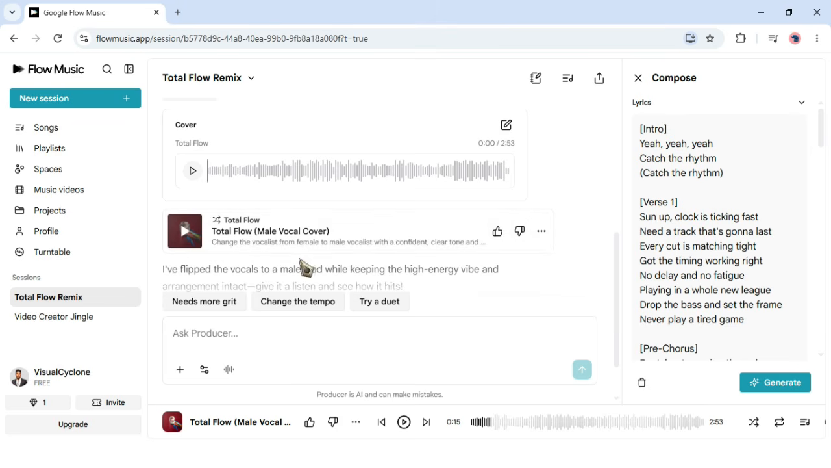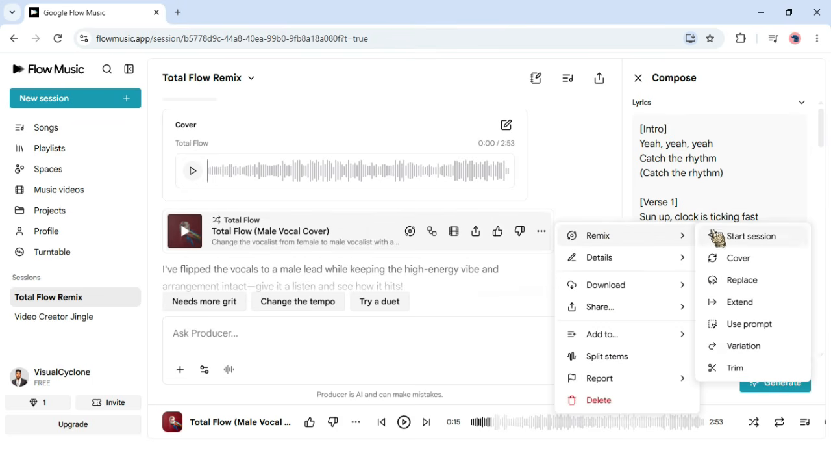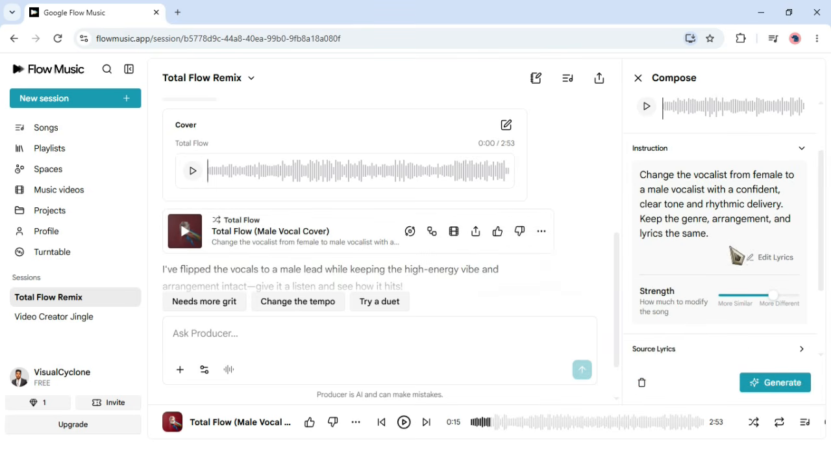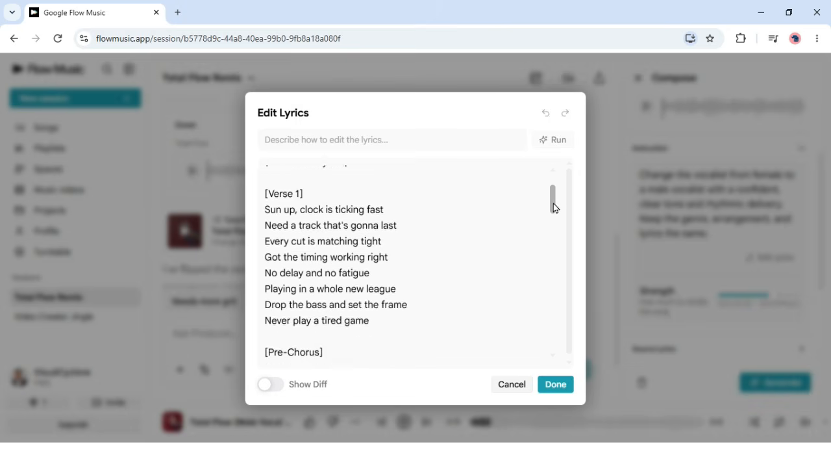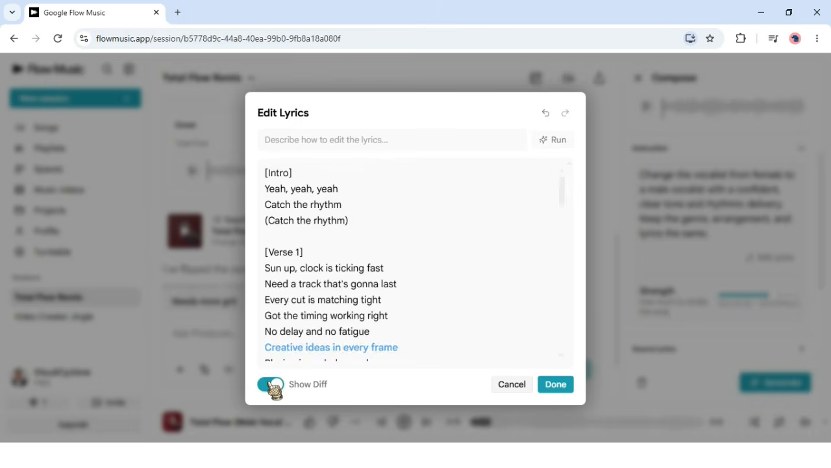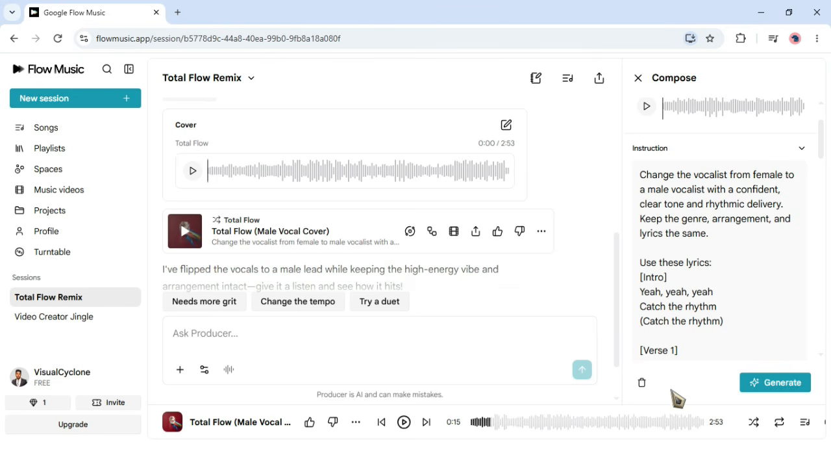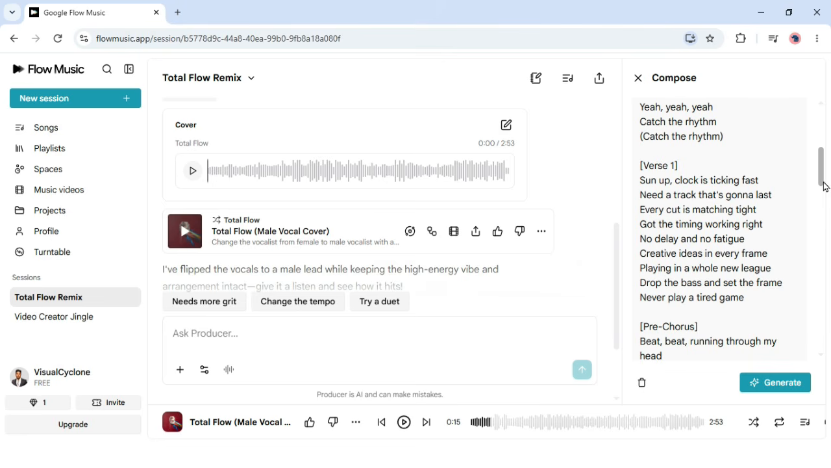Rhythm. Now, if you click the 3 dots, you can click on remix. You can use prompt and then click edit the lyrics. You can update the lyrics of the music. Then click done and then click generate. It will generate a new remix version.